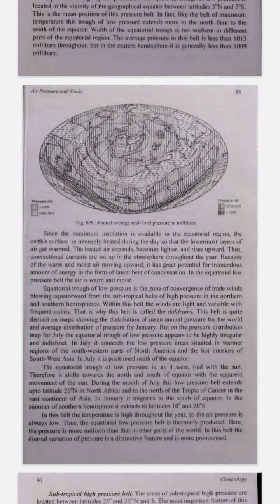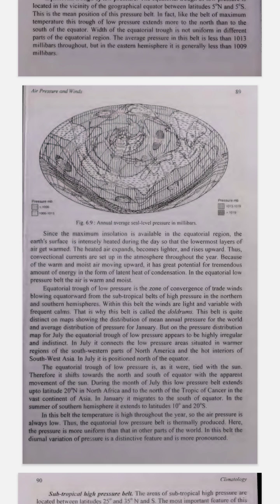All right, let's break it down in the simplest way possible, step by step. 1. What is a pressure belt? Imagine the Earth as a ball with different zones or belts. Some places on Earth have low pressure, air is rising, and some have high pressure, air is sinking. There are 7 of these pressure belts. They alternate between high and low pressures. 2. Equatorial trough of low pressure. There is a special low pressure belt near the equator, the middle part of the Earth. This belt stretches from 5 degrees north to 5 degrees south of the equator.